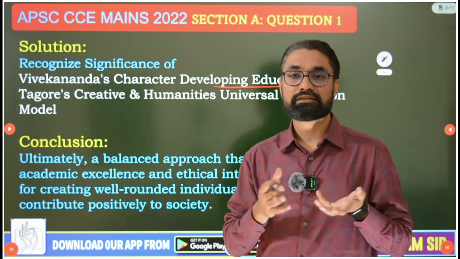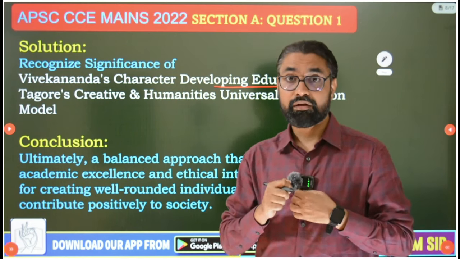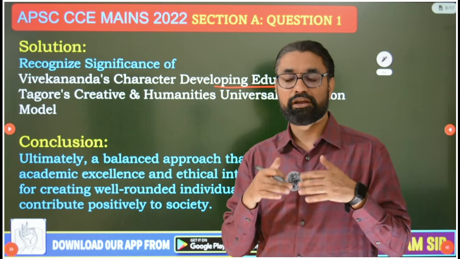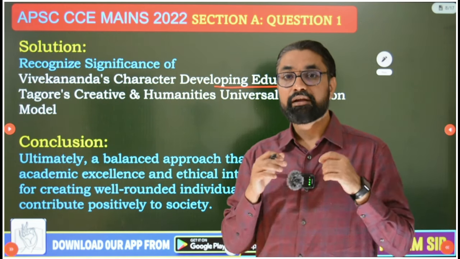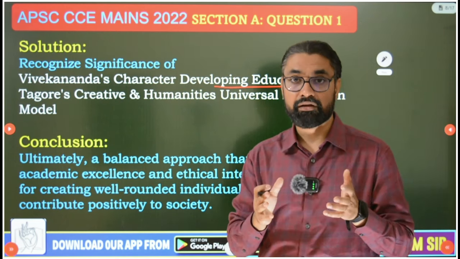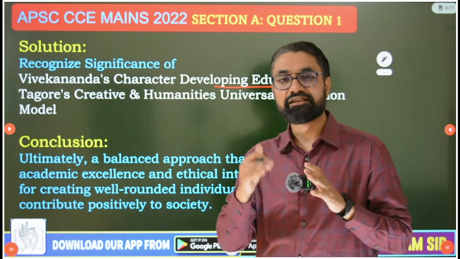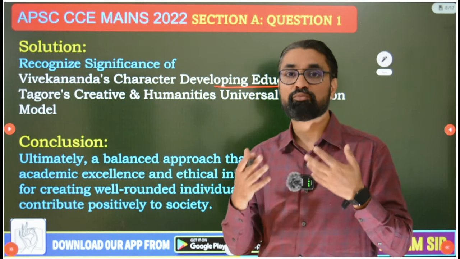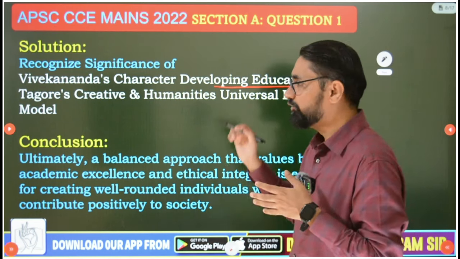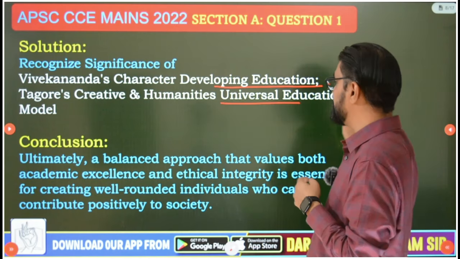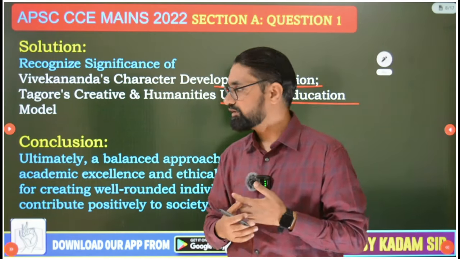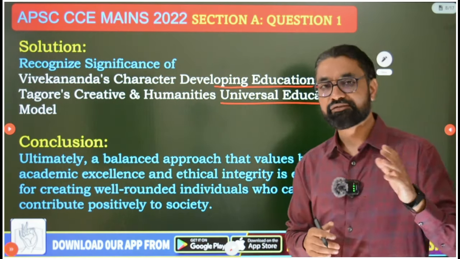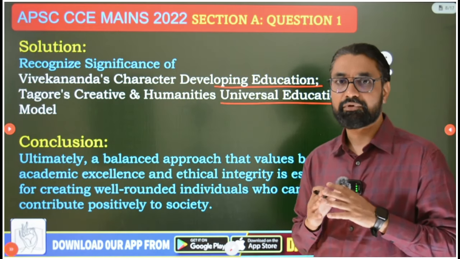legend, okay, that is Rabindranath Tagore, he in his Shanti Niketan introduced the concept of creative education based on creative self-expression, education inculcated in nature, education with ethics, morality and humanities, an education that will create universal citizens, cosmopolitan citizens. So that idea you should use in the answer, that Tagore's creative and humanities universal education model, that we can use to remove this problem of excessive overemphasis on academic skills at the cost of ethics and values.